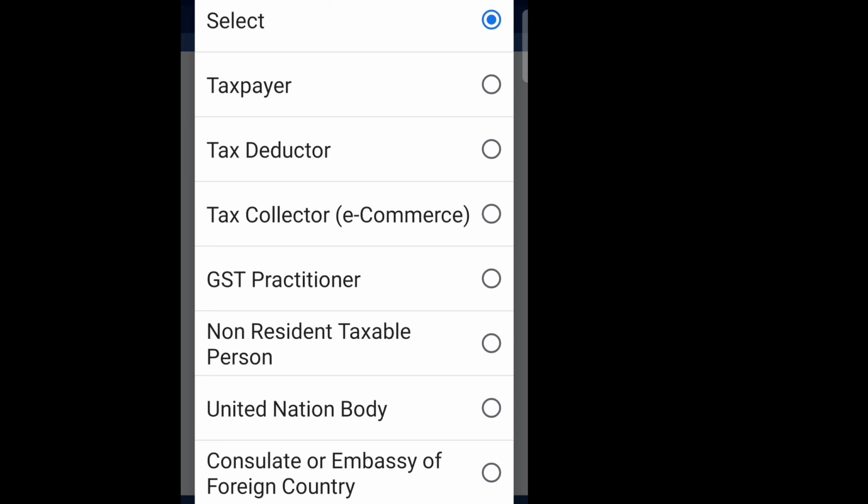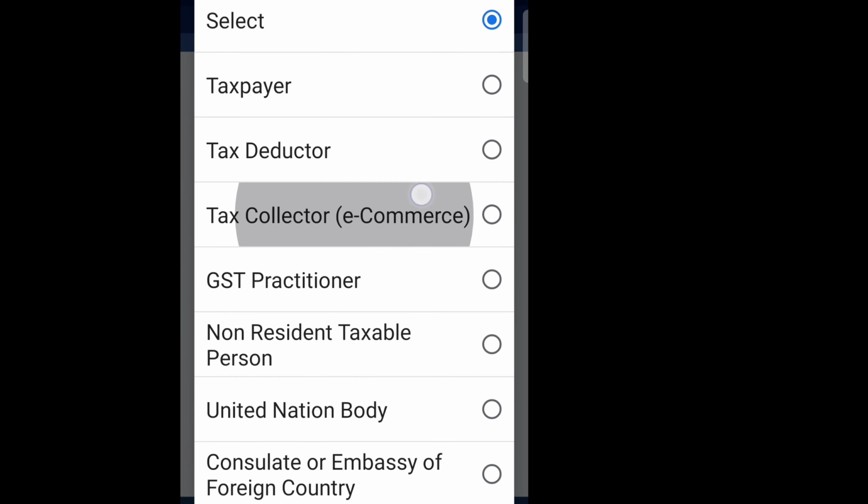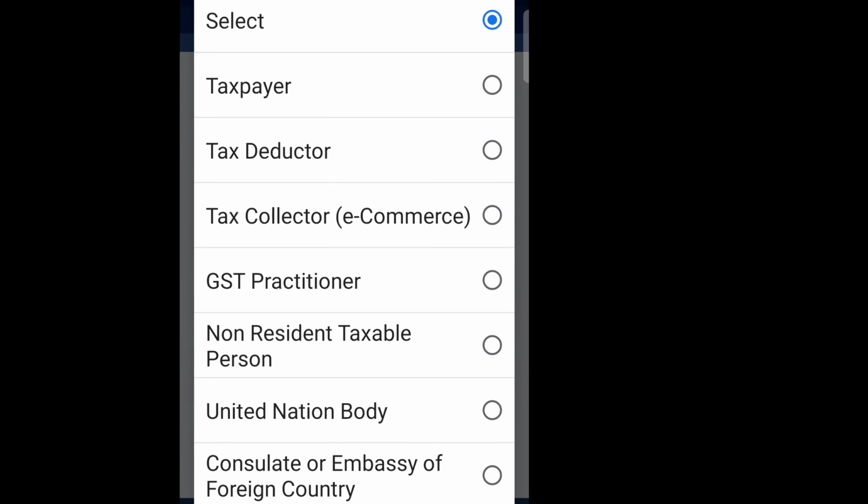the different types of applicants. Taxpayer is there, tax deductor is there, tax collector is there, GST practitioner is there, and you can see non-resident taxable person. You have to apply a separate form for non-resident taxable person.